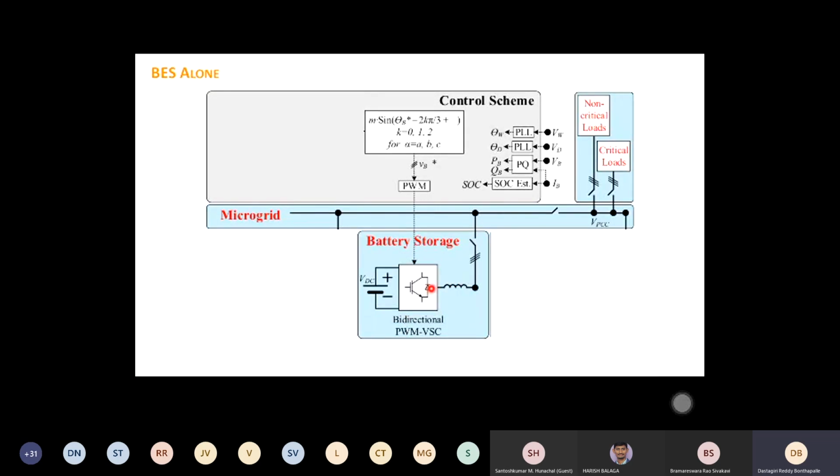When I say VF mode, do you really need frequency control? Because it is a converter, your frequency is set by your sinusoidal reference. So you can just control voltage alone. You don't need to worry about a frequency loop. There is no need of a frequency loop here, just voltage is sufficient. So you can just adjust your voltage so that you can maintain this.